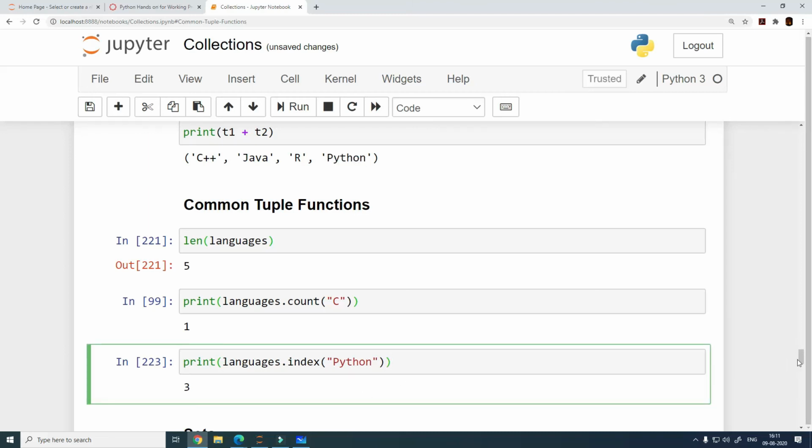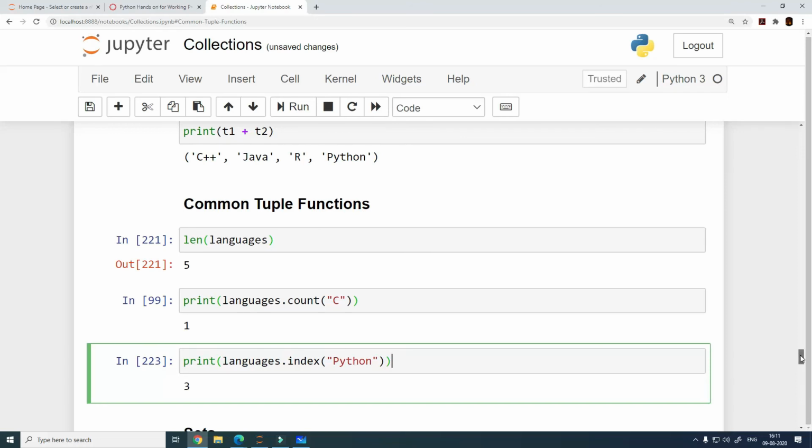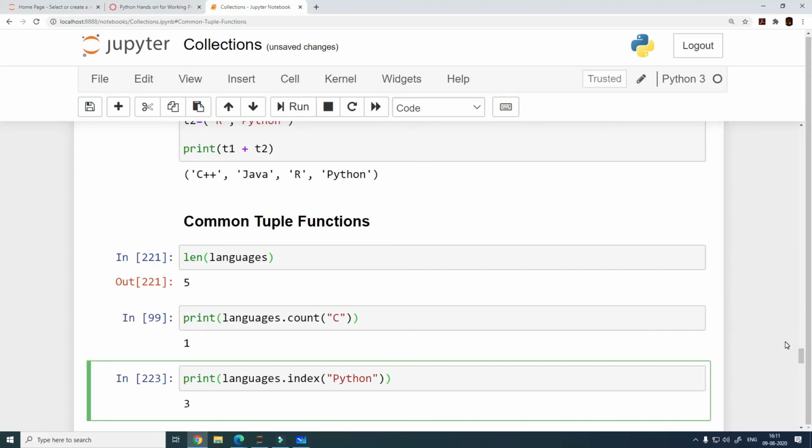Alright guys, so with this we are done with tuple as well. The only thing you should do is think of a tuple as a list itself, but with some differences, a few things which are not allowed in tuple on top of the list. Your primary collection is going to be, in most cases, either a list or a dictionary, which we have not seen so far. The other ones, sets and tuples, are going to be used very sparingly, right? These are not going to be very widely used.